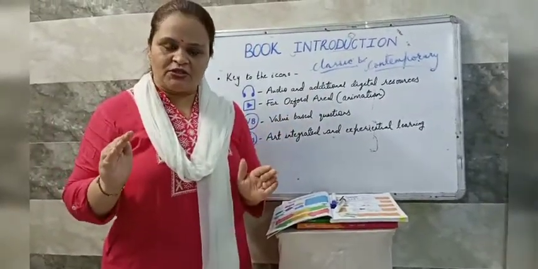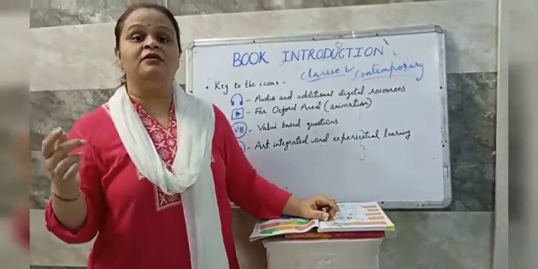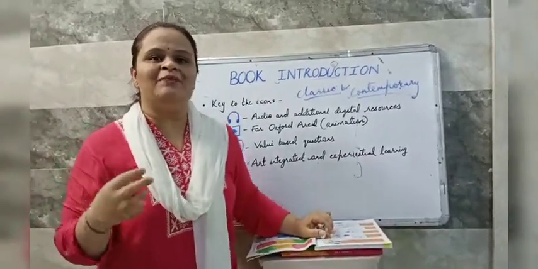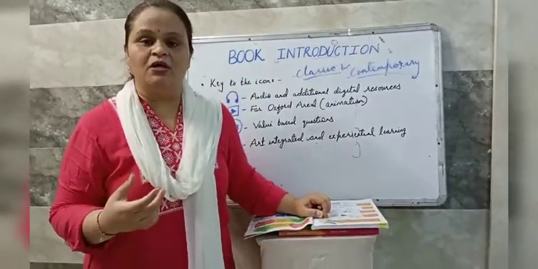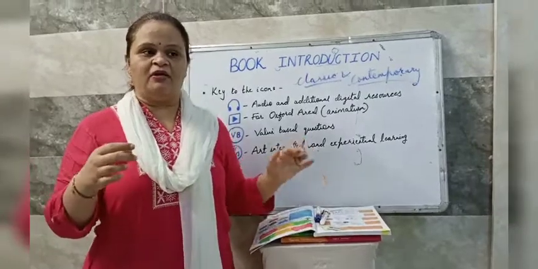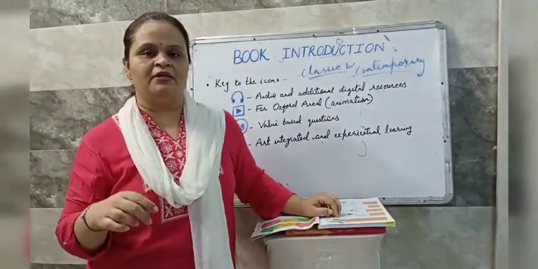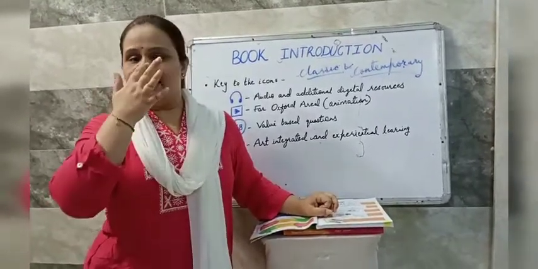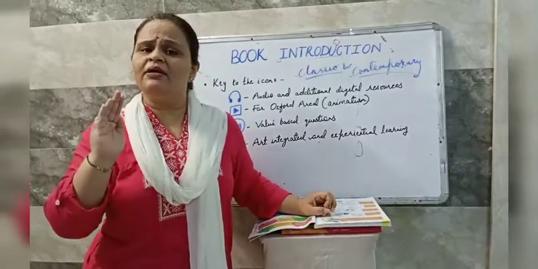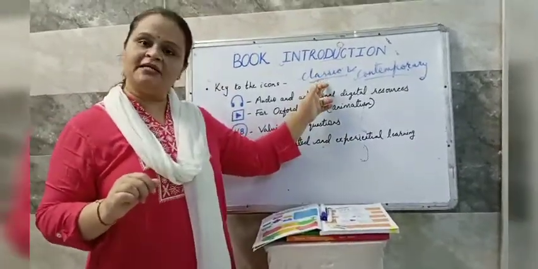Classic English text means the historical texts, the ancient texts. We can say the exemplary texts, which give you moral values, which have been taken from any sacred book. You can say the Bible or the Ramayana, or like that, that's not compulsory, but the texts were written before the 19th century. So those are the classic texts.